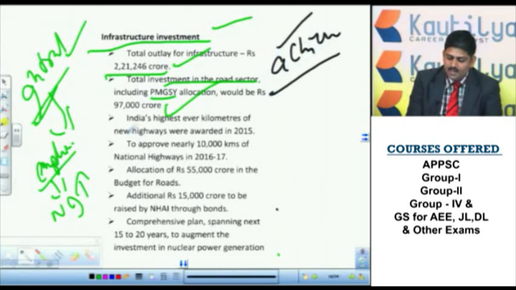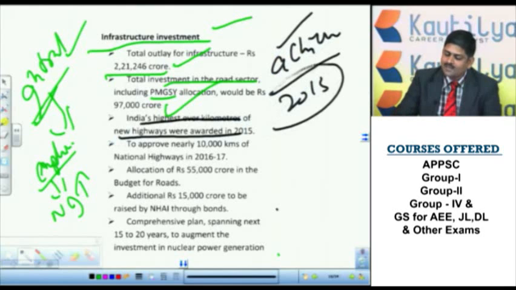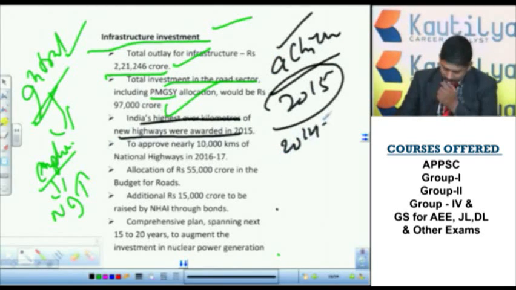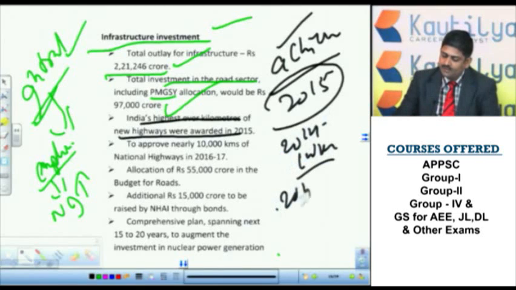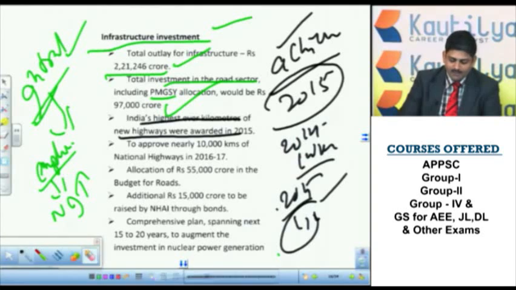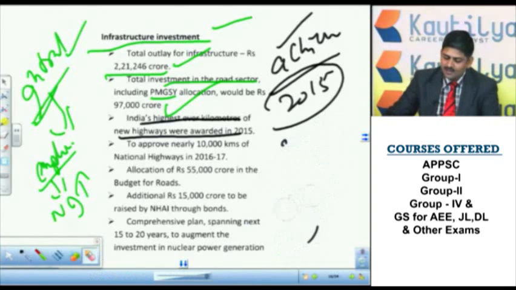Now, India's highest ever kilometers of new highways were awarded in 2015. What does it actually mean? Suppose in 2014 the target was 100 kilometers, that means laying 100 kilometers length of road. In 2015, if it is 150, this is the highest ever. I'm giving these hypothetical figures, but these are not the real figures.